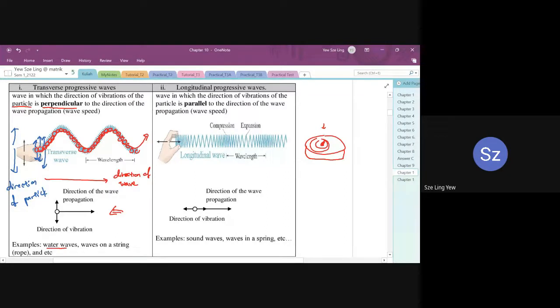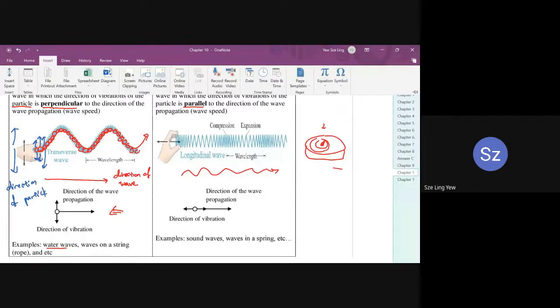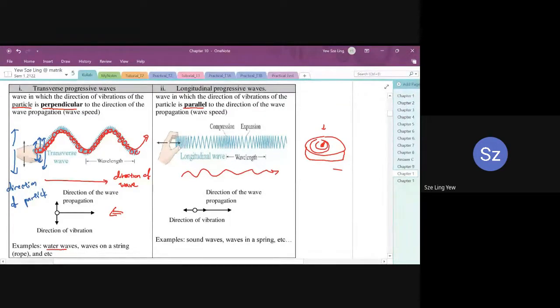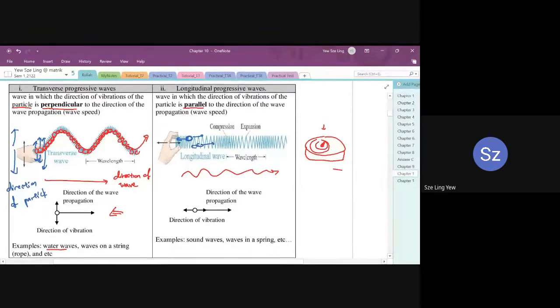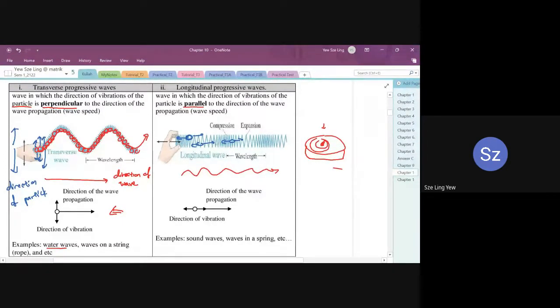And then the second type of wave is what we call a longitudinal wave, the wave in which the direction of vibration of particles is parallel to the direction of wave propagation. So this wave also propagates, as you can observe in the diagram, again moving to the right-hand side. But what happens to the particle in it? Like what I told you just now, the particles in this spring are oscillating back and forth, to the front, to the back, to the front, to the back. So it just keeps oscillating. The particle itself is not moving, right?